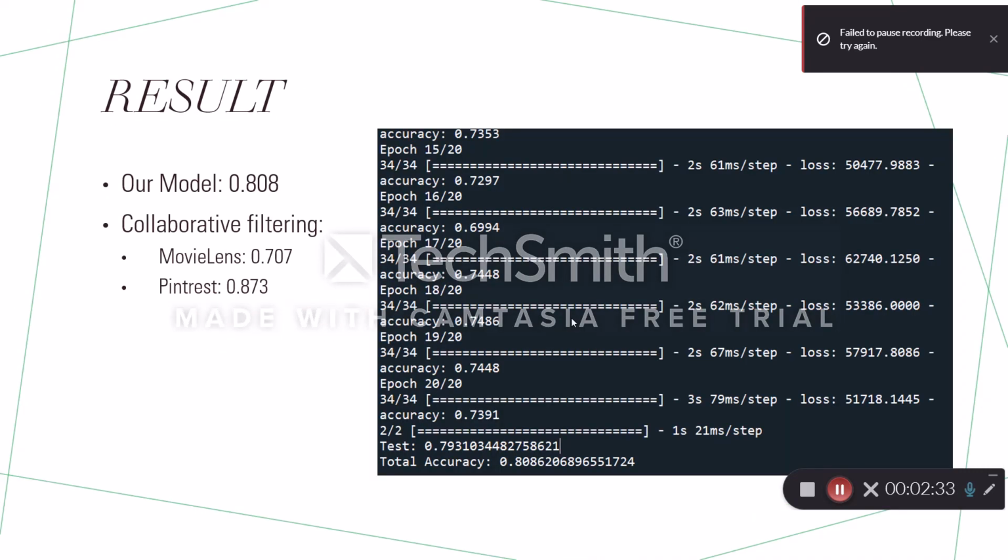And so these are the results of our model. Note that this is using a user that had 564 movies rated. Basically our accuracy was 80%. Comparatively, for collaborative filtering, this was the paper on collaborative filtering. They got an accuracy of 70%, and on their other data set, they got an accuracy of 87%.